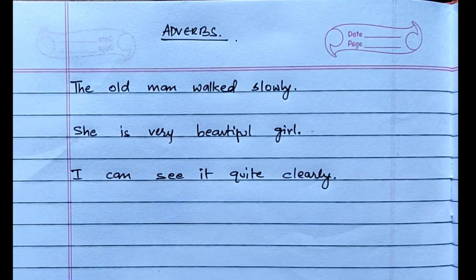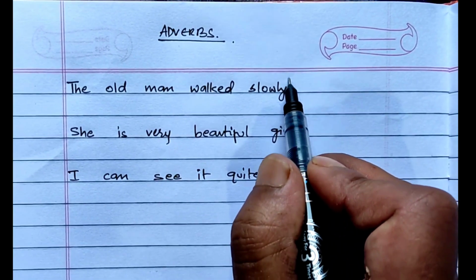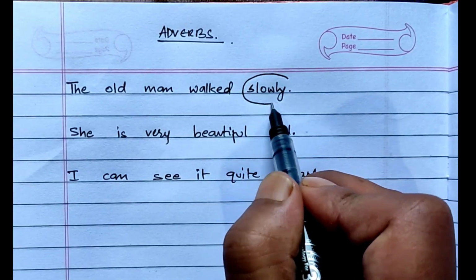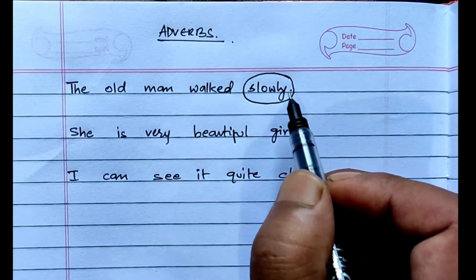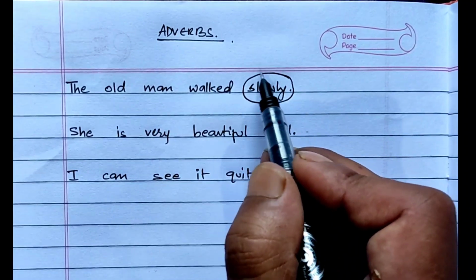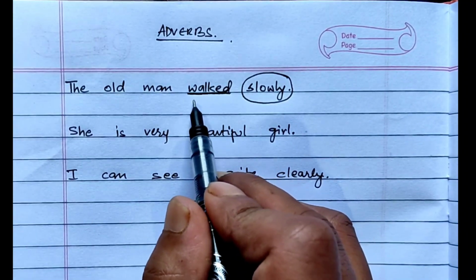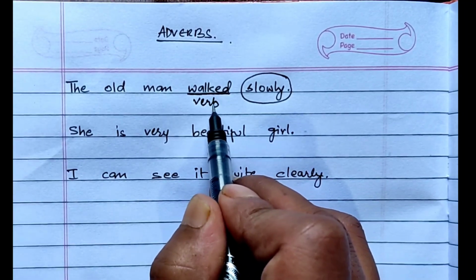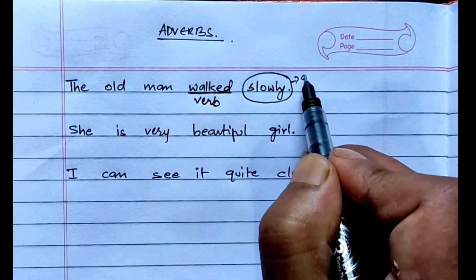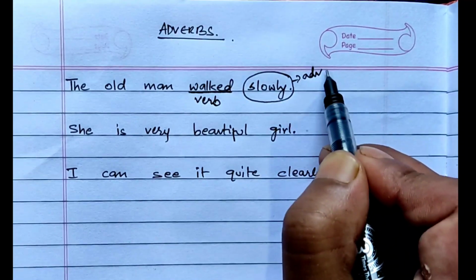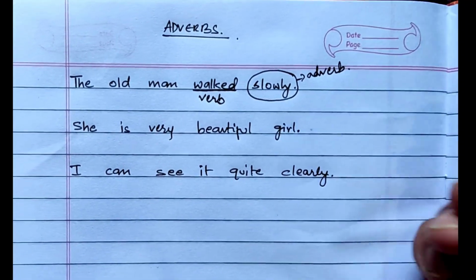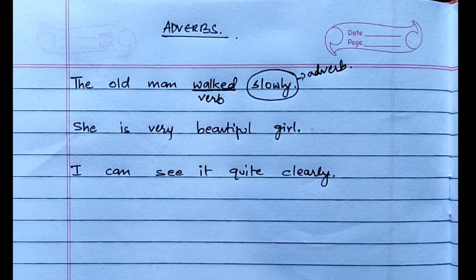So first one, the old man walked slowly. So slowly is adverb and it tells us more about walked. So walked is your verb, slowly is your adverb. And next one is she is very beautiful girl.